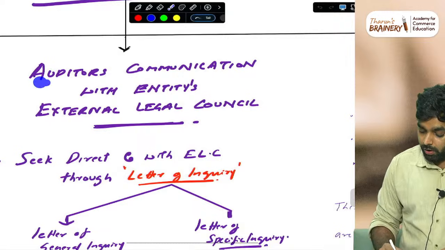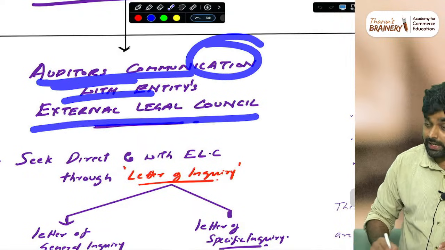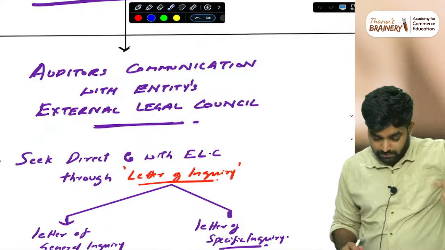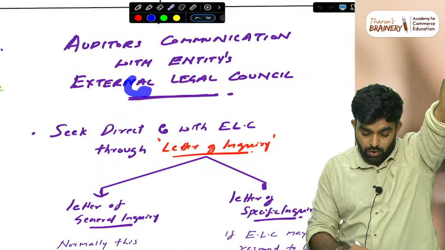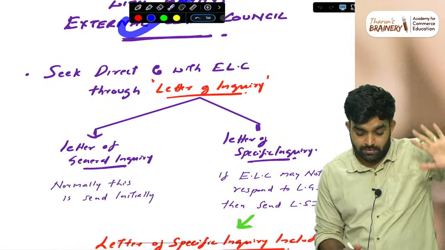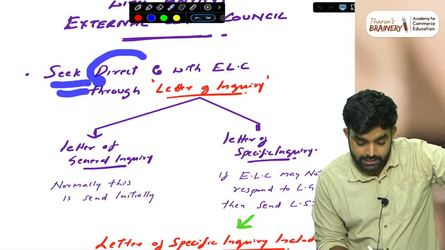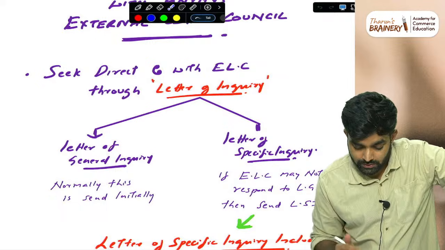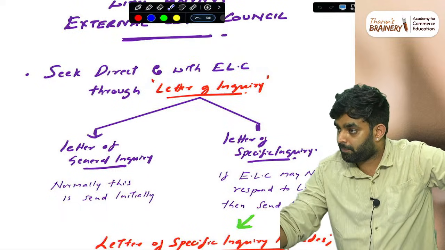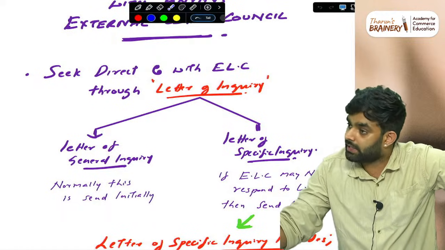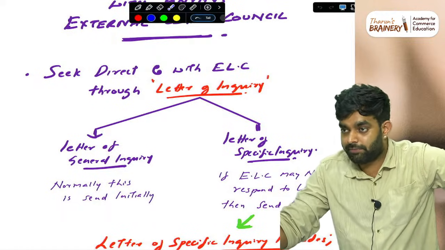Then the auditor's communication with the entity's external legal counsel, the advocates. How are we going to communicate with them? First, seek direct communication through a letter of inquiry. This is what is written everywhere: letter of general inquiry and letter of specific inquiry.